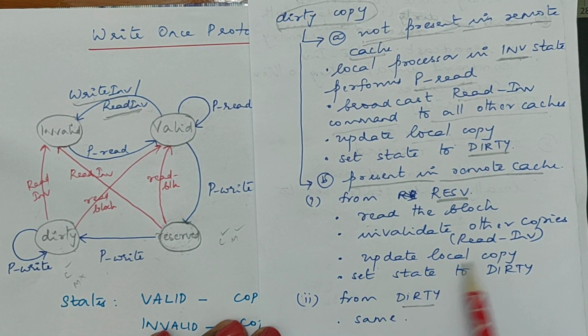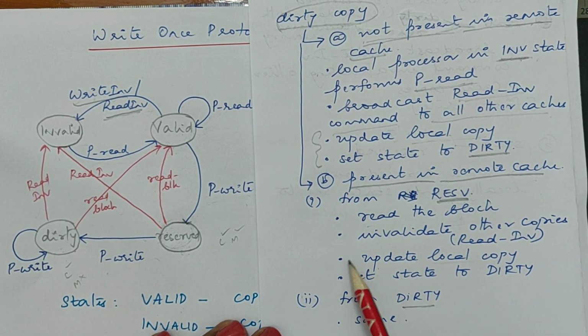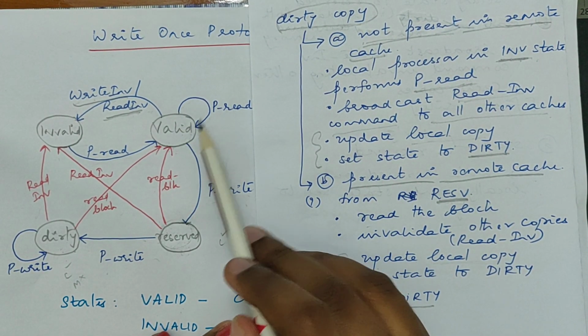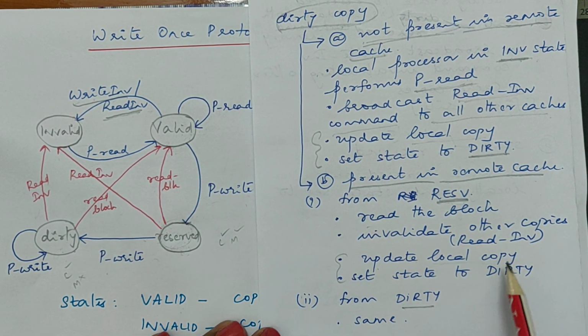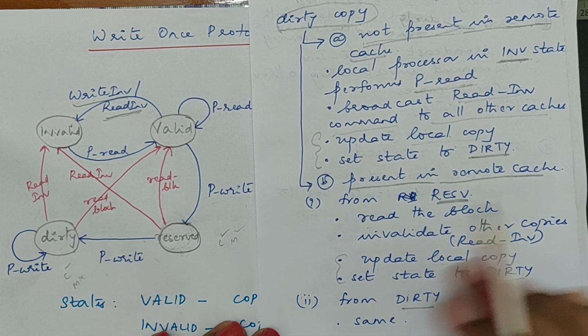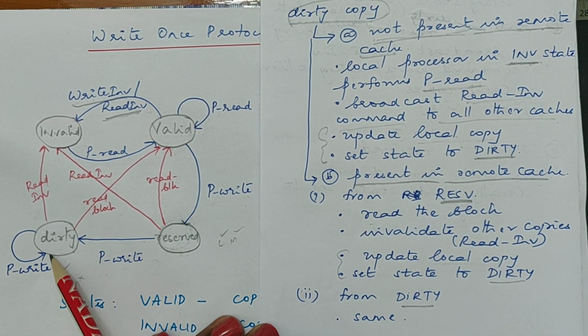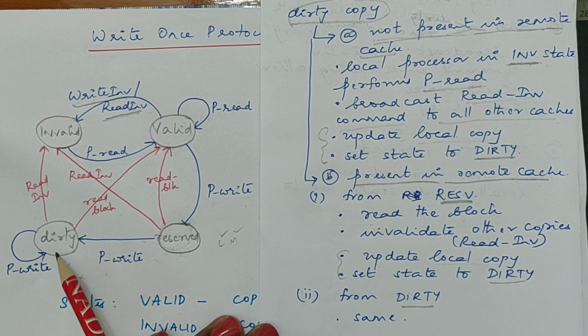Then again update the local copy. These two steps are the same in all cases. Update the local copy, perform a write operation and finally the state will be set to dirty. It would have been already written once. That's why it's directly set to dirty.